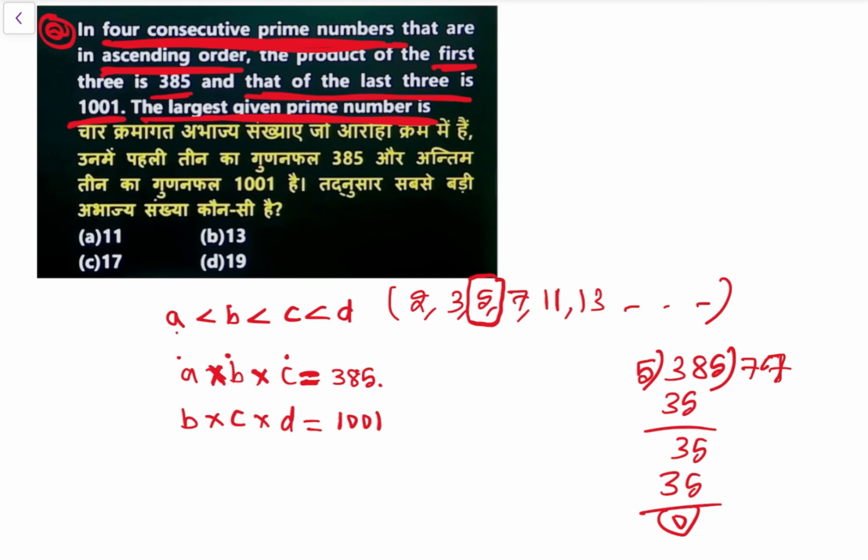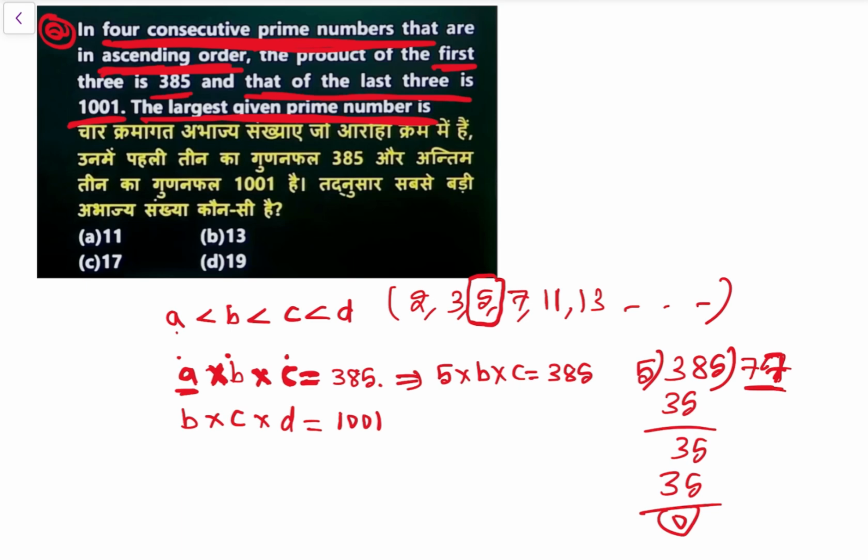Let's take one number as 5. In 4 consecutive prime numbers that are in ascending order, let's assume A, B, C. अब देखो, let's take A as 5, that means 5 into B into C is equal to 385.